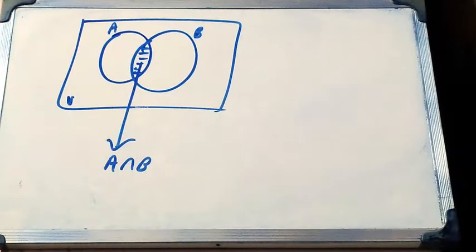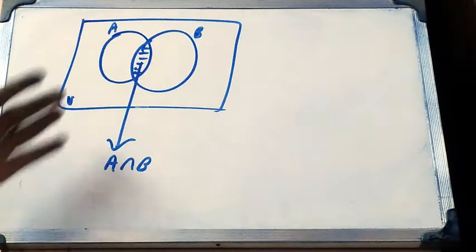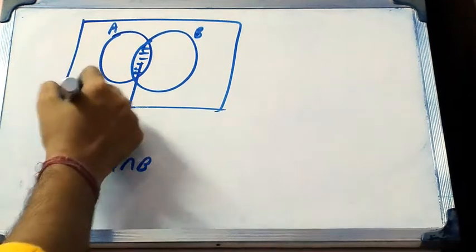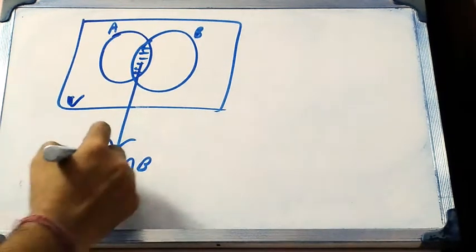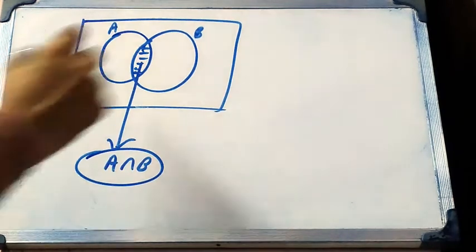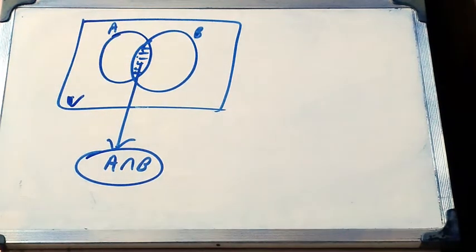A intersection B can also be expressed by this Venn diagram. Suppose A and B are two sets in the universal set U, then the common portion of A and B will be the A intersection B portion. So the mid portion of A and B is the A intersection B portion.